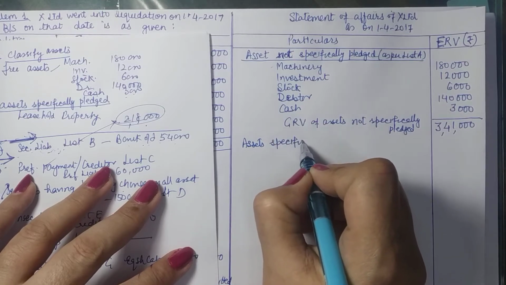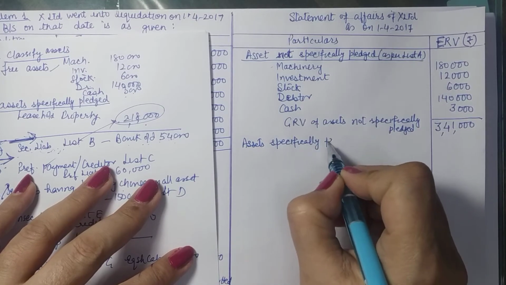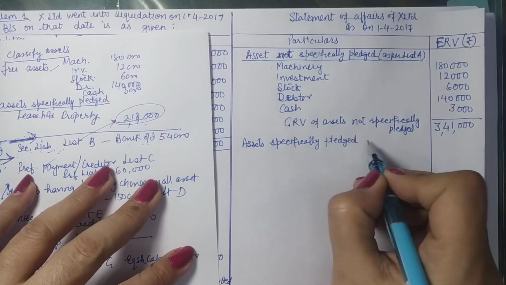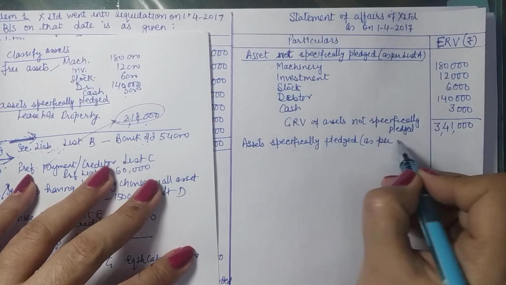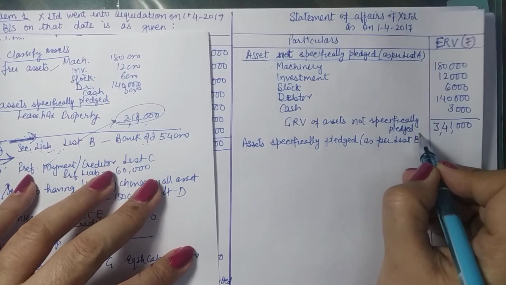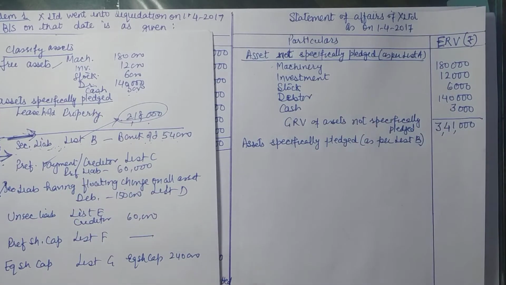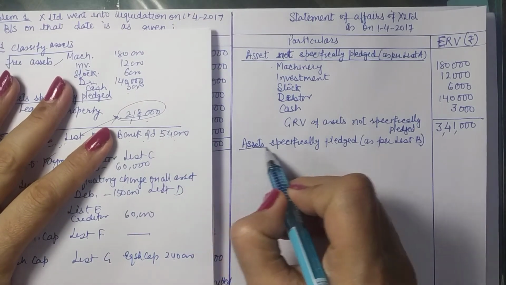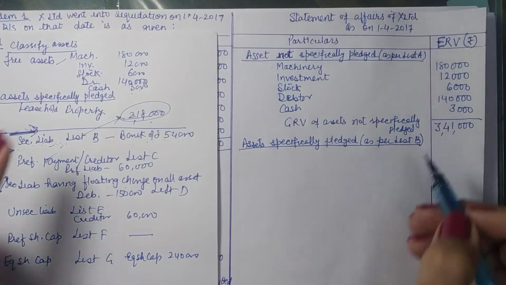Now coming to assets specifically pledged against liabilities. This is as per list B. Now list B is common. In assets also it is coming because it has some assets being pledged, and in liabilities also it will come because liabilities are against these assets, right? So it is coming in both. Now what do we have here? We just have one asset.